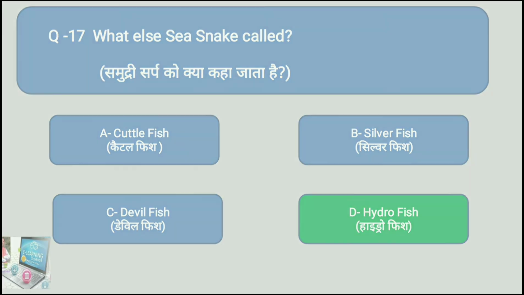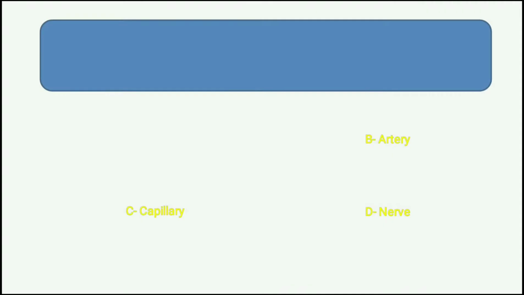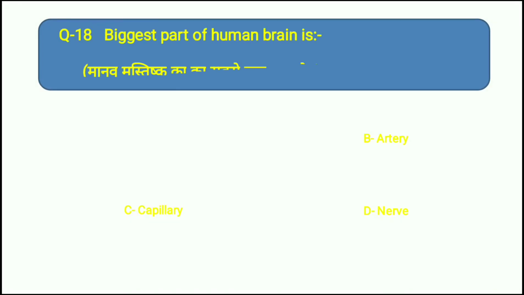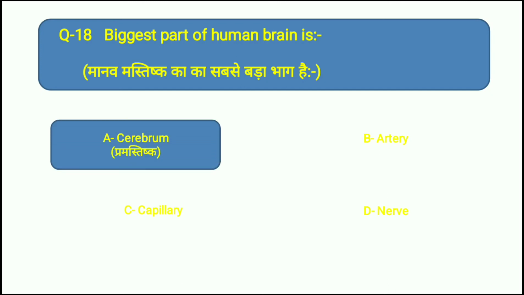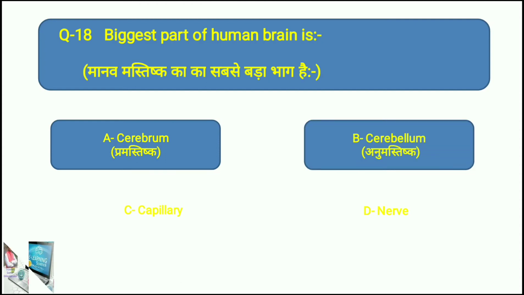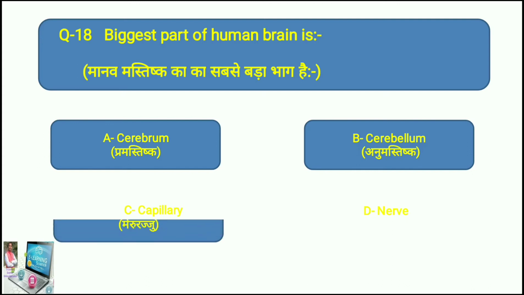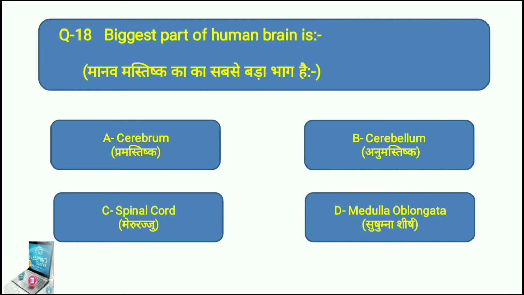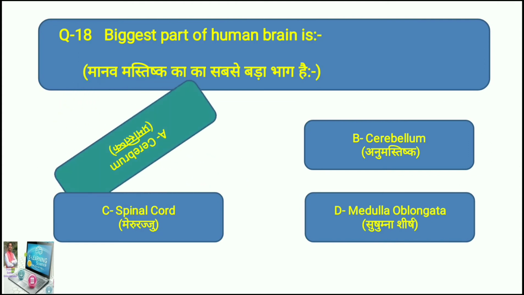Let's move to question number 18. Here comes question number 18. What is the biggest part of the human brain? Option A is cerebrum, option B is cerebellum, option C is spinal cord, option D is medulla oblongata. Which is the largest part of the brain? The right answer is option A, cerebrum.